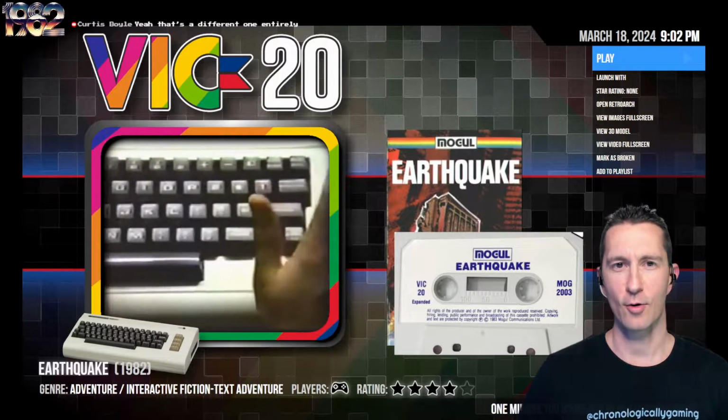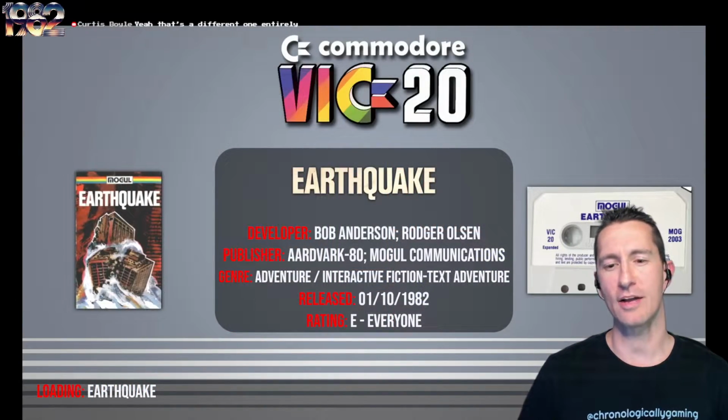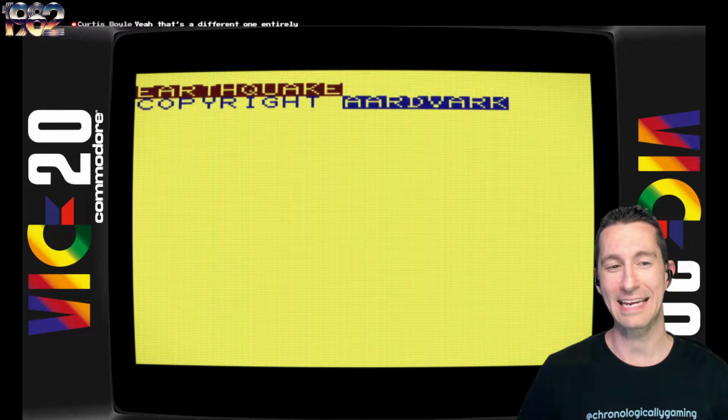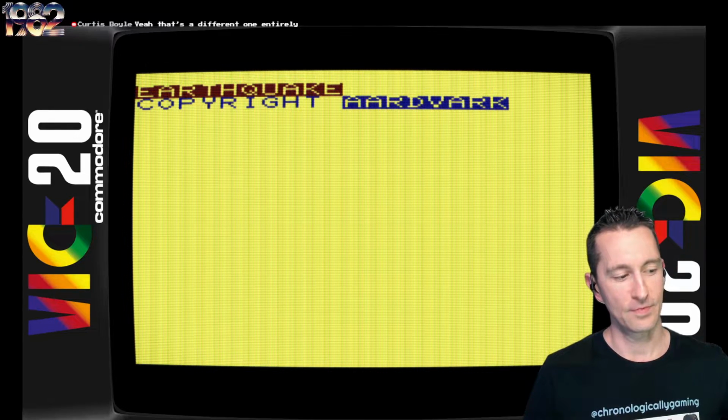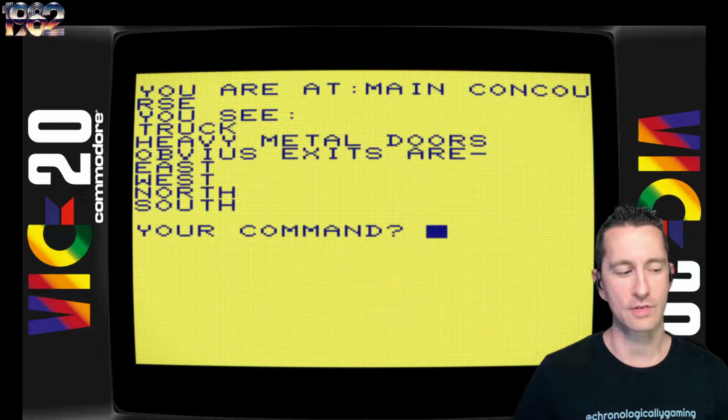Let's pop in and play Earthquake. This is by Bob Anderson and Roger Olson, published by Aardvark 80 originally, and then later by Mogul Communications in Europe, the beginning of October 1982. This one is Aardvark, or Aardvark Technical Services', 16th game we've played here on the show.